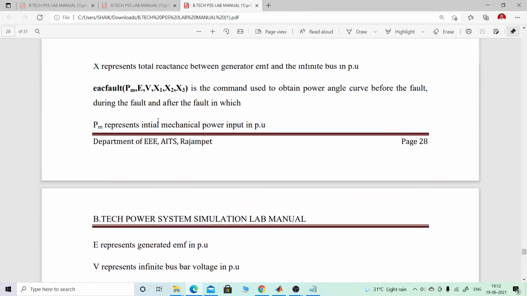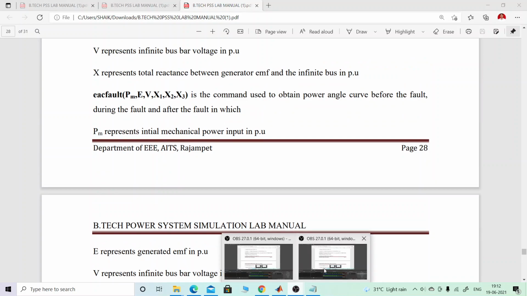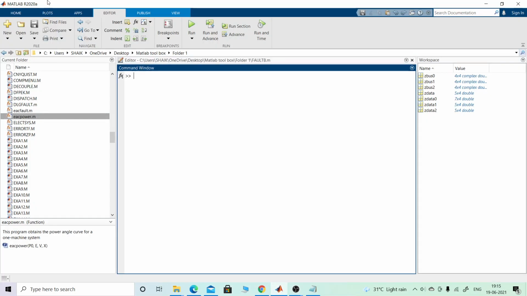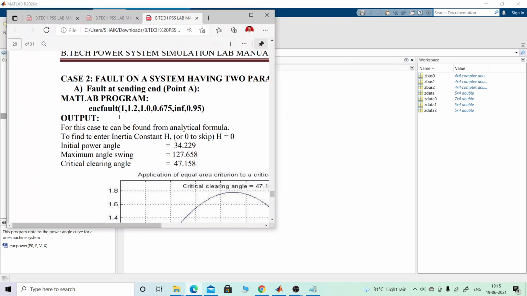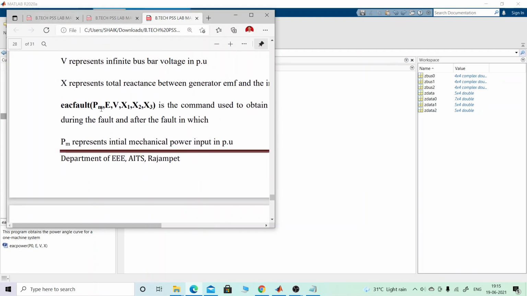So let us go for how to solve the problem. I copied here the program: esc_power(0, 1.35, 1.0, 0.65). So what are the values here? I will show the values.